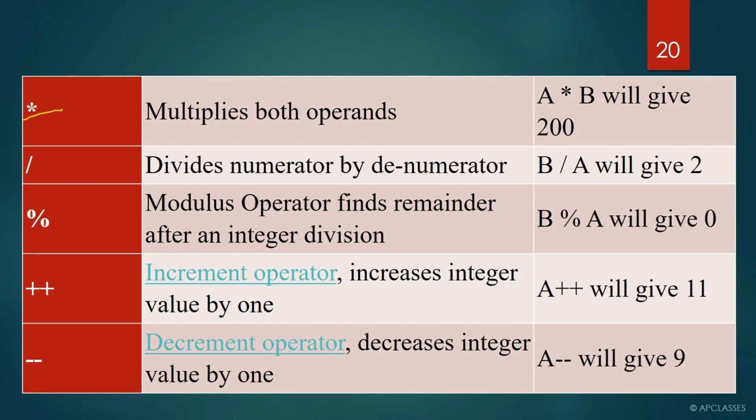Third one, multiplication sign. A multiply b will give you 200, because 10 into 20 will give you 200. 10 by 20. Here you can see b by a is written, 20 by 10 is written. It will give you the quotient part, that is 2. But when you use mod, it will give you the remainder. Remember, to get the remainder, we use mod. Now let's look at an example, then you will come to know.